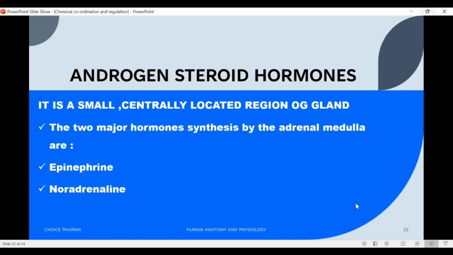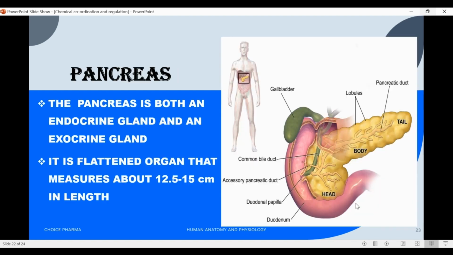Now second is adrenal medulla. It is the small centrally located region of the gland. The two major hormones synthesized by the adrenal medulla are epinephrine or adrenaline and norepinephrine. Last gland is pancreas. The pancreas is both an endocrine gland and exocrine gland. It is a flattened organ that measures 12.5 to 15 cm in length.